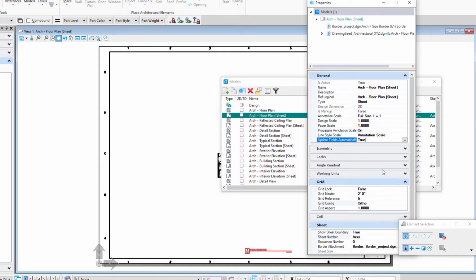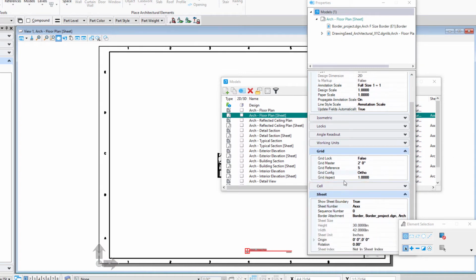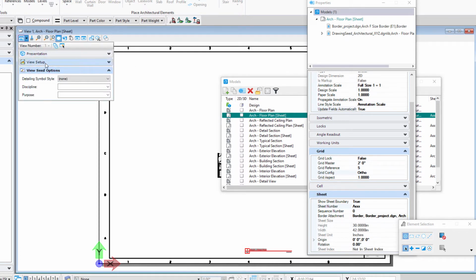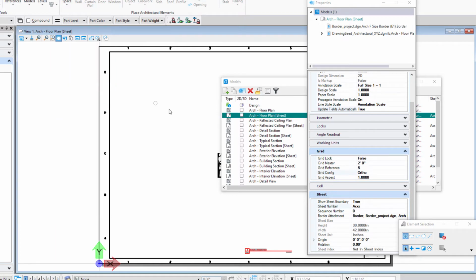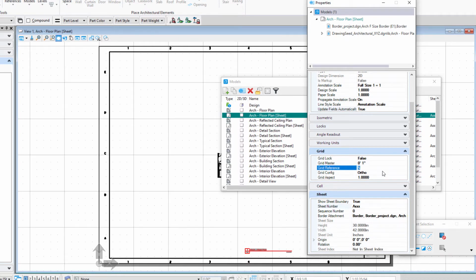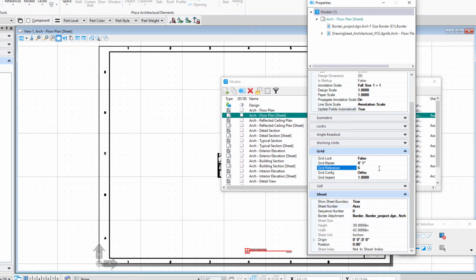You could also go to this grid settings here. So this actually sets up that embedded grid that's in the view attributes. If I were to go to my view attributes here and turn on this grid in the presentation, we could change this. Since this is such a small size, since it's actual size, full size, we might want that grid master, for instance, to be on 1 inch, and then have a reference every 6 inches. Just gives you something to kind of snap to as you're setting up your sheets. And then, of course, if you turn on your grid lock, you would actually be able to snap to those grid points.